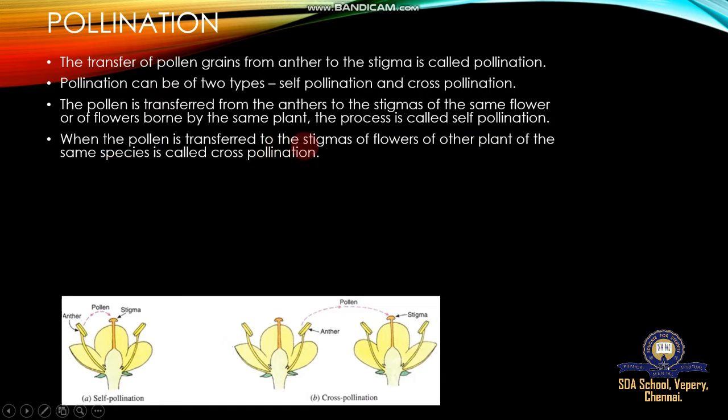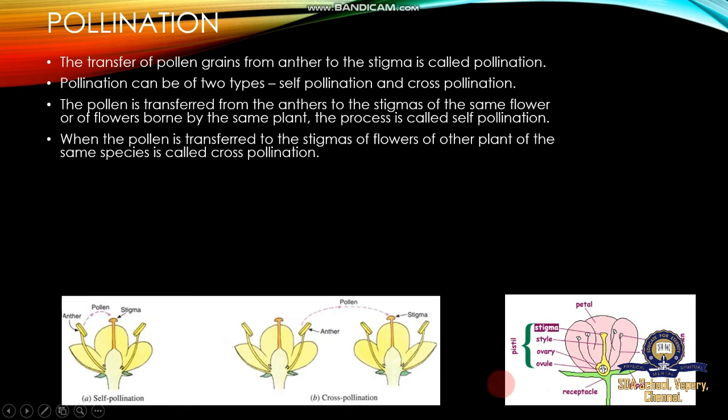When the pollen is transferred to the stigma of a flower of another plant of the same species, it is called cross-pollination. So what is cross-pollination? When the pollen is transferred to the stigma of a flower of another plant of the same species. Here some agents are required: water, insects, wind, human beings or grazing animals. Recall the flower structure: the outermost whorl is the calyx, then corolla, then androecium and gynoecium.